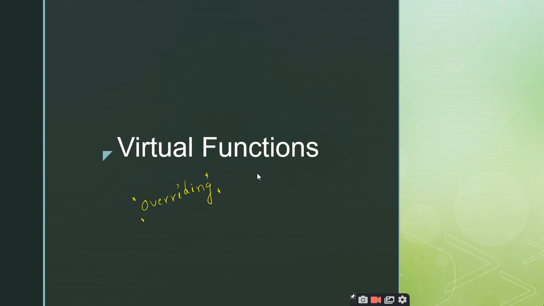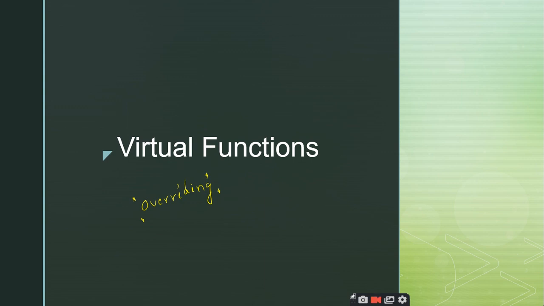One of the most frequently asked questions when you say you are very familiar with object oriented programming concepts, the first and foremost, must-ask question you might be asked is, what is the difference between overloading and overriding? You have seen overloading, function overloading and operator overloading. But what is this overriding?